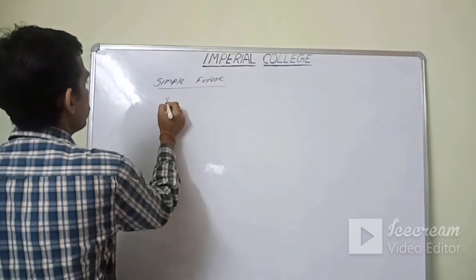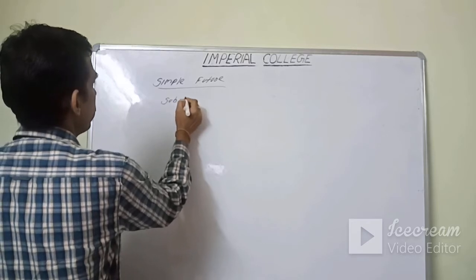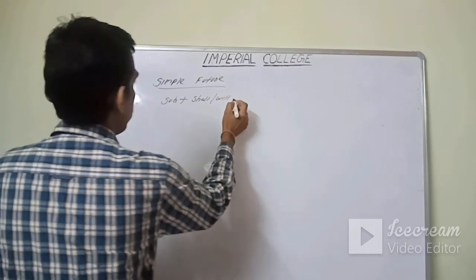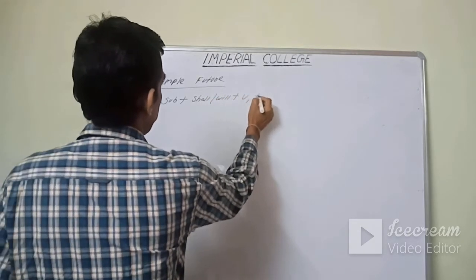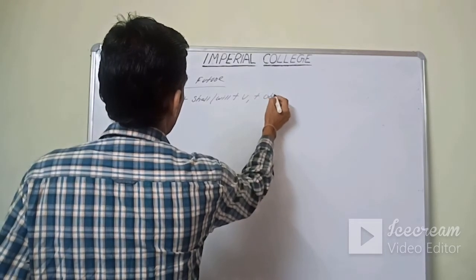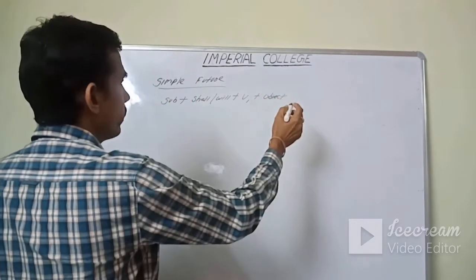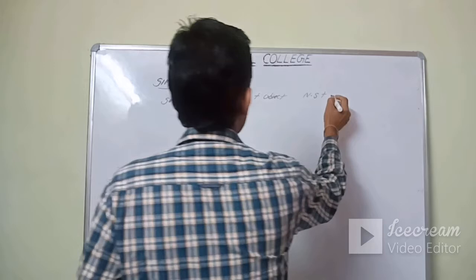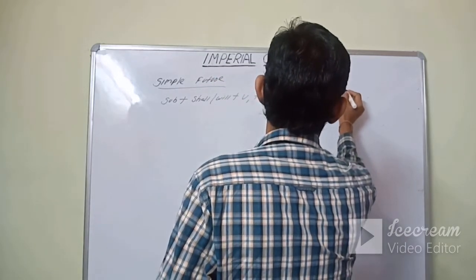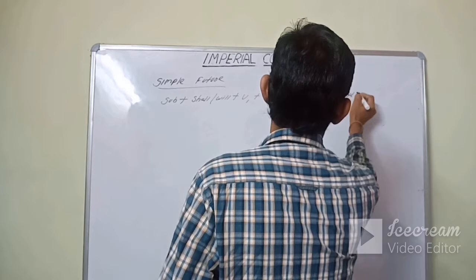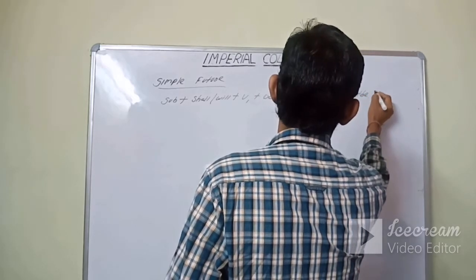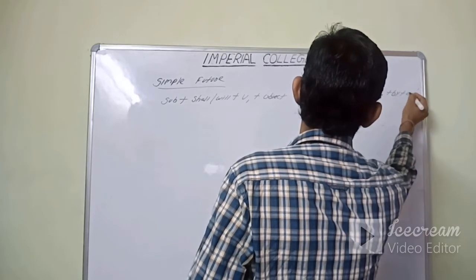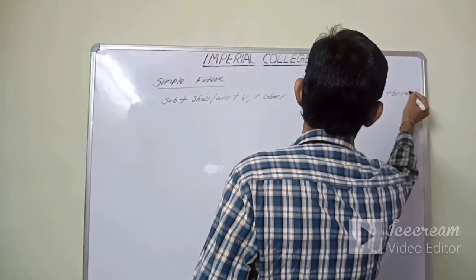Structure: subject plus shall/will plus V1 plus object. And in case of passive, new subject plus will or shall plus be plus V3 plus by plus new object.